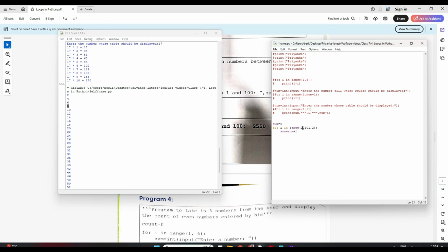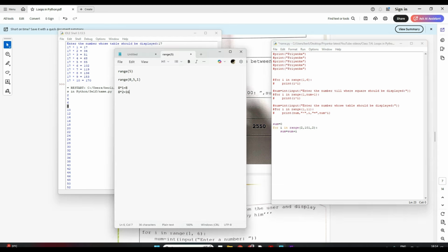The second iteration, okay? So in the first iteration, let me just write here and show it to you. In iteration 1, when I is equal to 2, my sum becomes sum plus I, which is equal to 0 plus 2, which becomes 2.